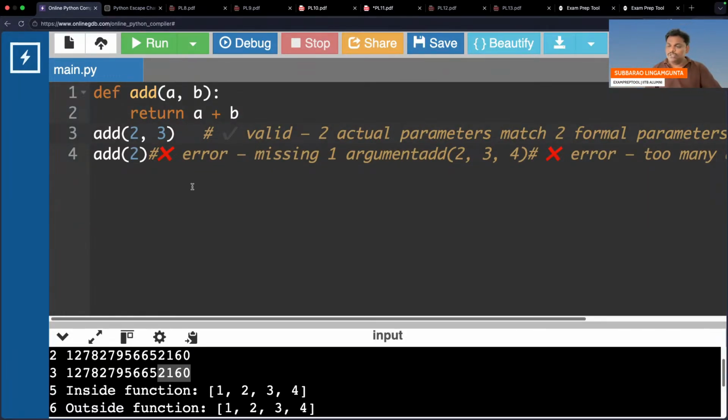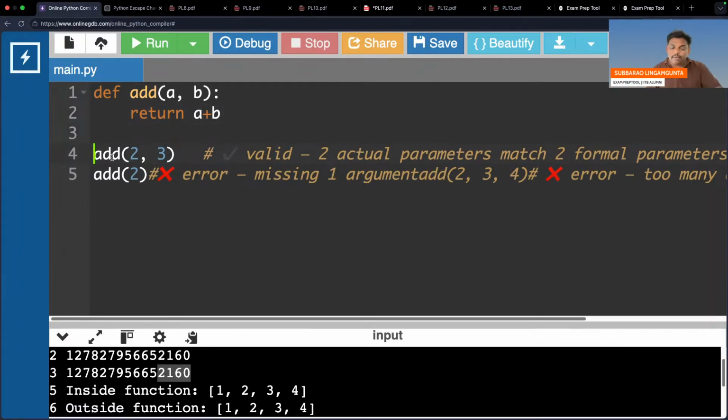It looks like a very big program, but it's nothing. Everyone observe here, it's a very simple problem. From the main you are calling a function add 2 comma 3.